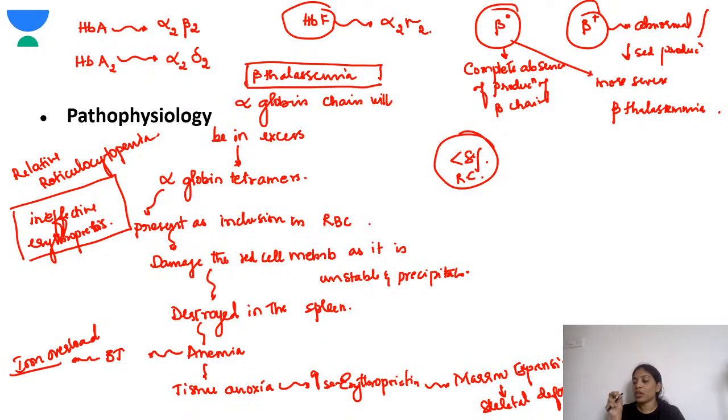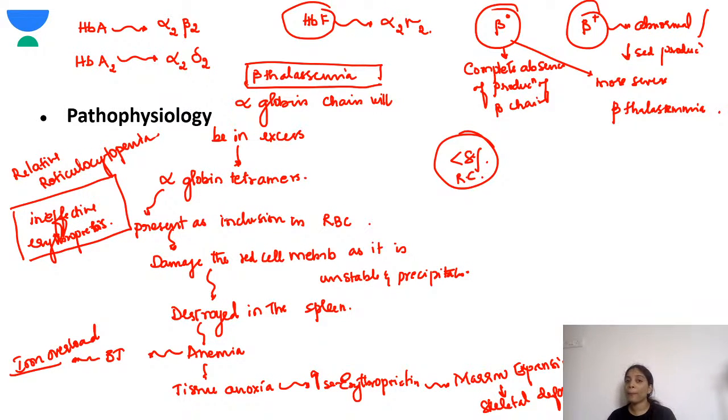This RBC inclusion is very unstable and it will precipitate in the RBC, and that will damage the cell membrane. As a result, this unstable or abnormal RBC will get destroyed in the spleen, and as a result there is anemia. There is further tissue anoxia, which will increase the erythropoietin stimulation of the bone marrow, and there will be bone marrow expansion and it will lead to skeletal deformities.